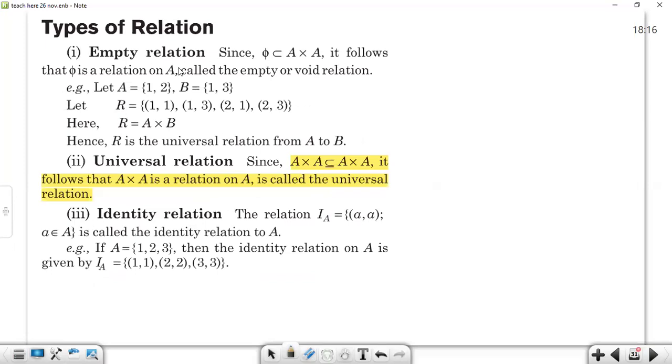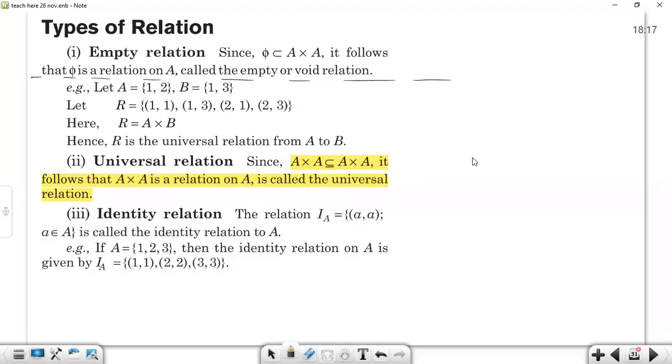Now we discuss empty relations, which will have no element in them. A universal relation is a relation where we take the relation from A to A only.